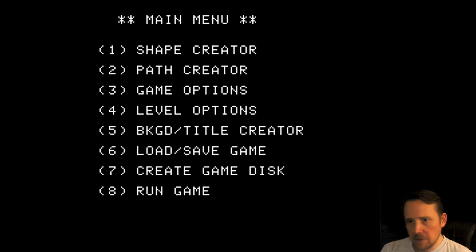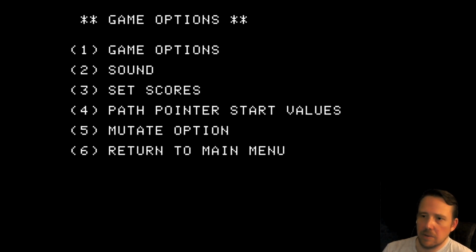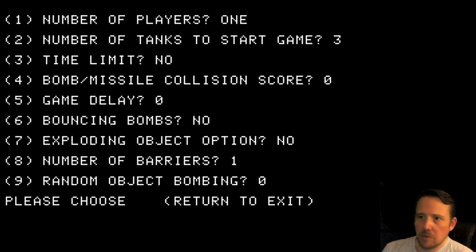Let's check out some game options. We'll check out the path editor later. Let's do number of players 1. You've got number of tanks to start game 3, time limit no, bomb missile collision score. So you can set various options for scoring. You can do game delay, bouncing bombs. I believe this is all detailed in the manual.